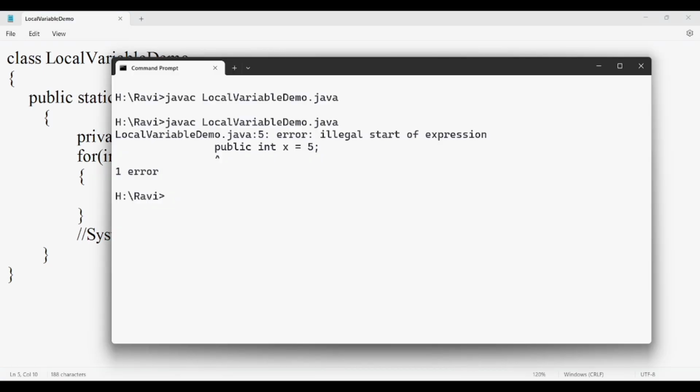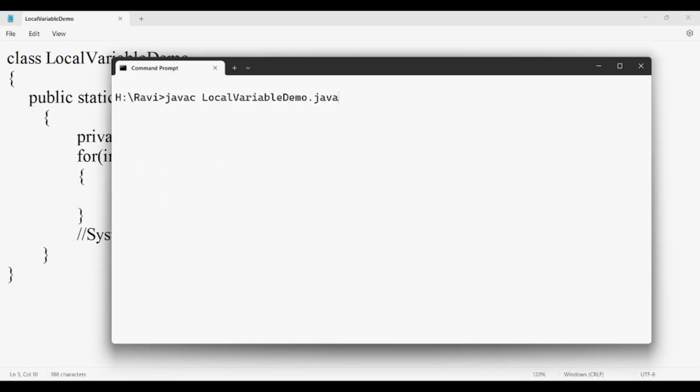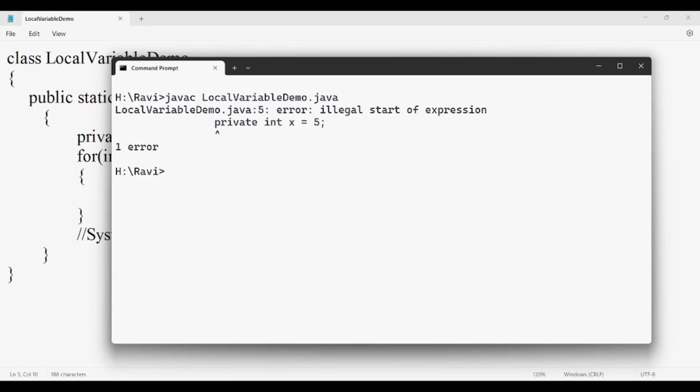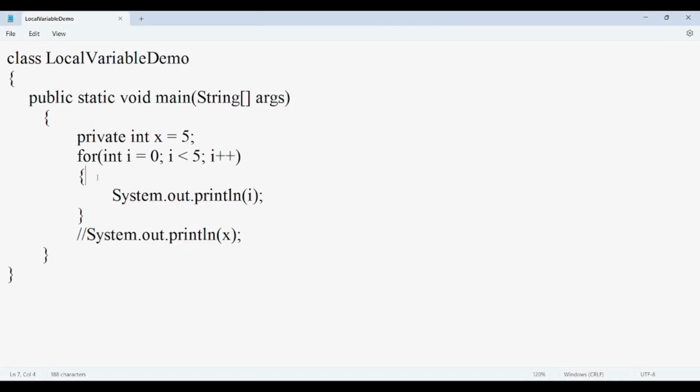The reason is quite clear. Access modifiers are simply allowing you to decide the accessibility level, but local variables are not accessible outside the block, so you cannot declare it public, private, protected. Anything is not allowed here. So this is your second concept. Then the third concept I told you, that local variables are accessible only inside the block. It cannot be accessed outside the scope where it has been declared.